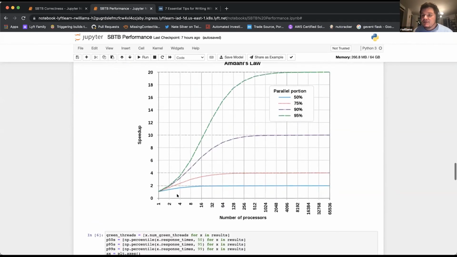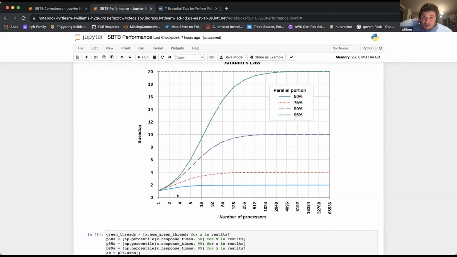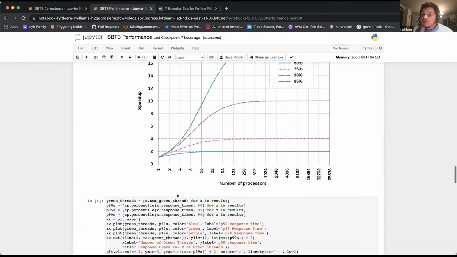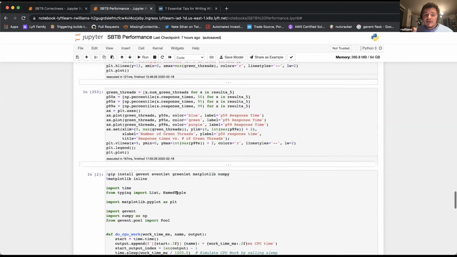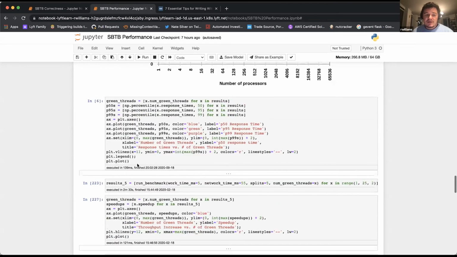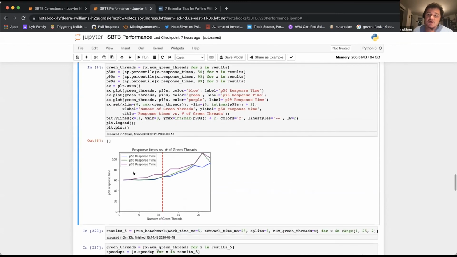Now, this can be applied to Gevent because this can allow us to think about what is that maximum amount of concurrency that we want. What is the maximum number of greenlets that we want? It's roughly that ratio of CPU work to network work. And to show an example of that, if we plot the response time versus the number of green threads, we see things are roughly steady until we get to 11 green threads, maybe even before then. But after we go past that, the response times just steadily increase.